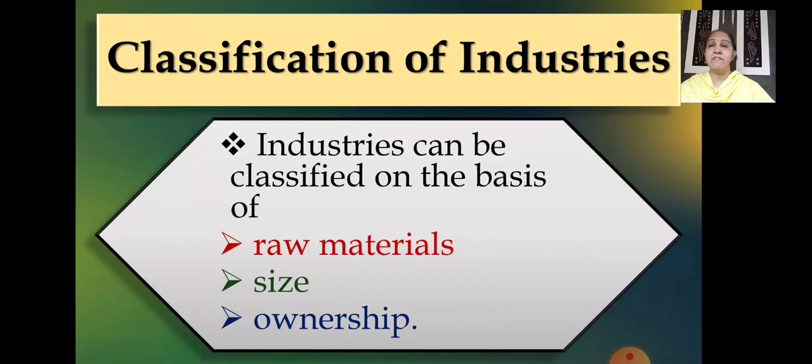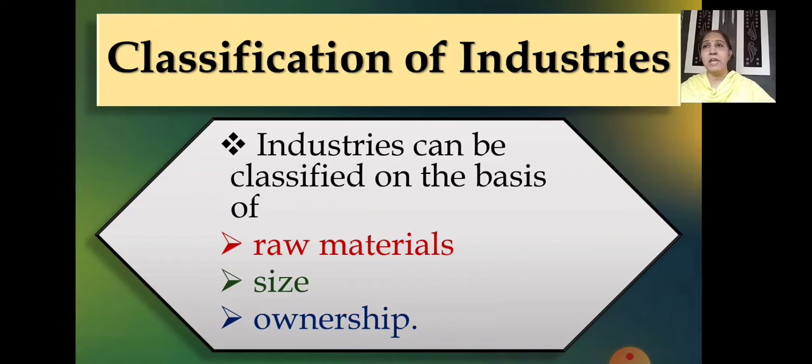Then on the basis of size, it will be classified as small scale industries and large scale industries. Then on the basis of ownership, it will be classified as private sector industries, state owned or public sector industries, which is the same thing, joint sector industries, and cooperative sector industries.